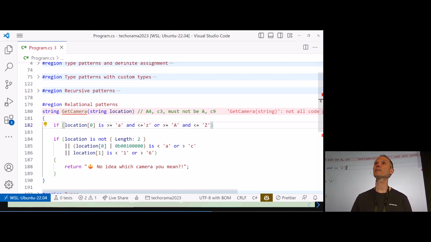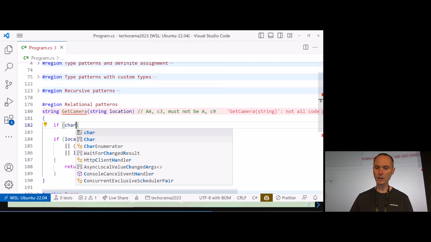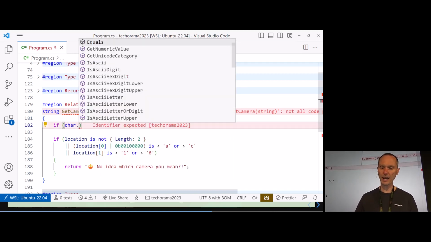Please don't do that. That's very slow. You shouldn't do that. .NET has some better helper methods for that. They can be found in the char class.